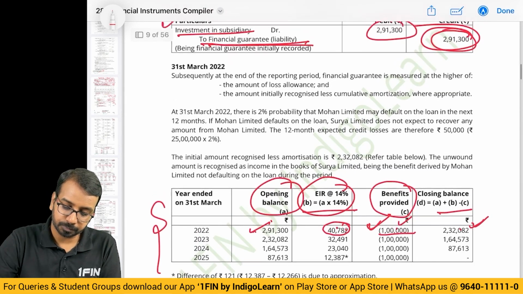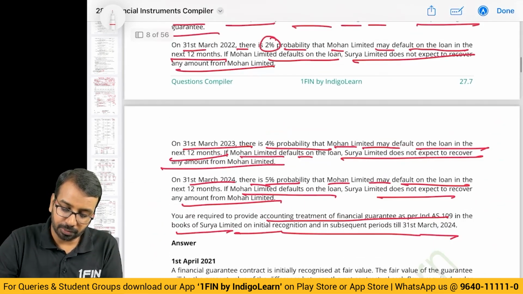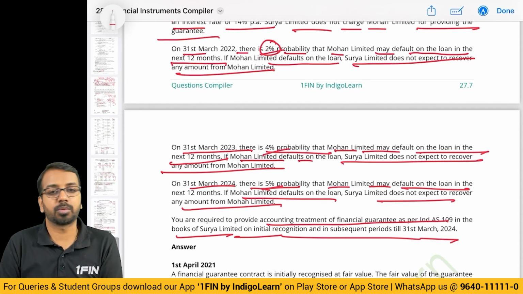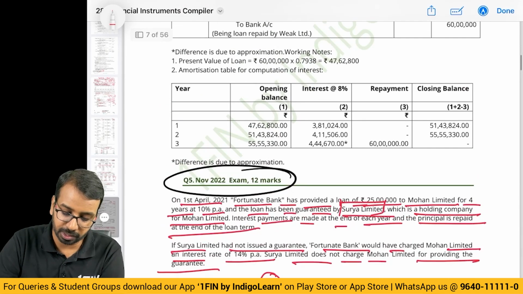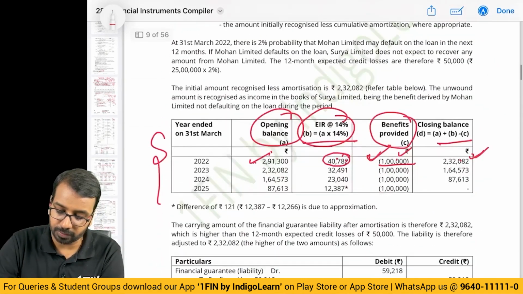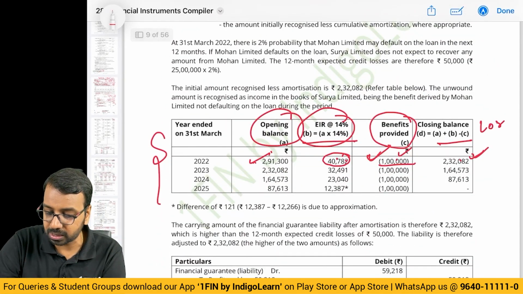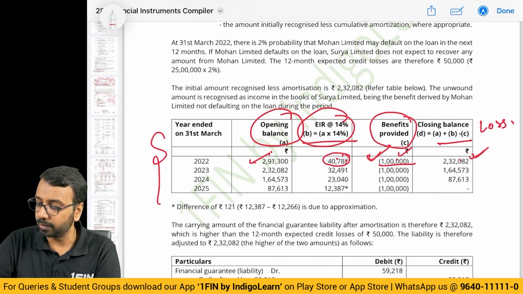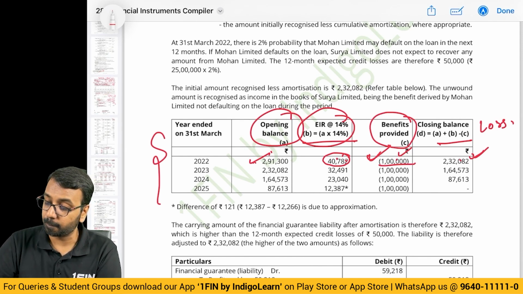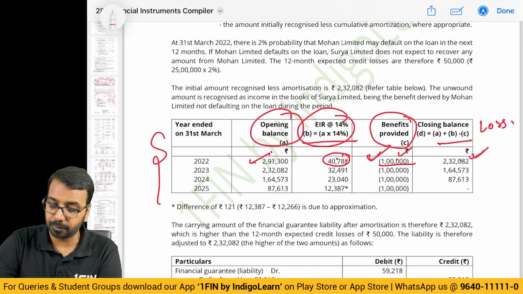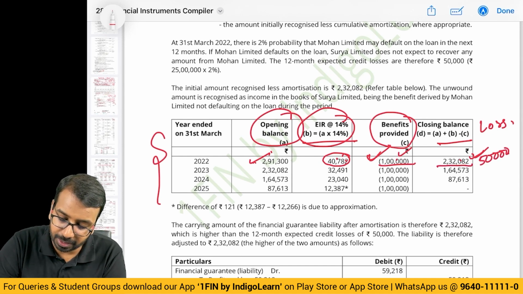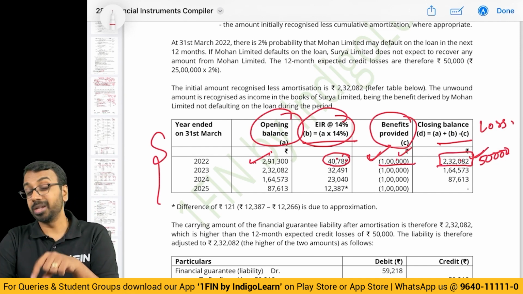Now here what they have said is there is a 2% probability of default, 4% probability of default, 5% probability of default. What is this 2% probability of default? Loan is 25 lakhs. Now what is the loss if at all it is defaulted? 25 lakhs into 2%, 50,000. This is the liability. Now my current liability of unearned revenue. Now what is this unearned revenue?